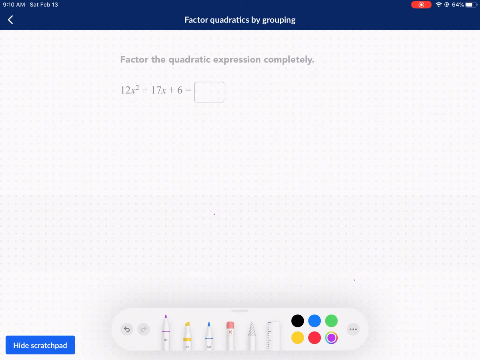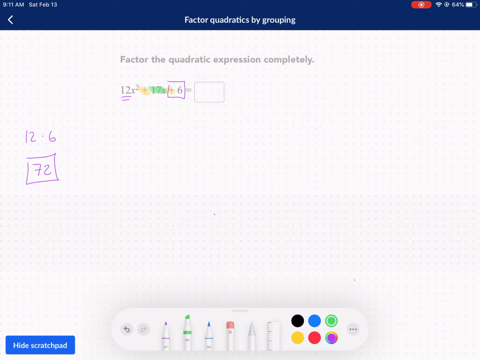Here's the basics. We're going to look at the leading coefficient of your squared term, and then we're going to look at the constant. We see that both are positive, so we're just going to do 12 times 6. And that gives us 72. Now here's the deal. Some tips for breaking this down further. What we're doing is we are simply rearranging this middle term right here, this 17x, to be composed of factors of 72. Remember that we multiplied the 12 and the 6 to get 72.